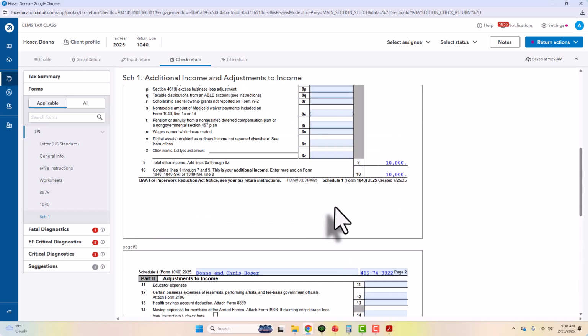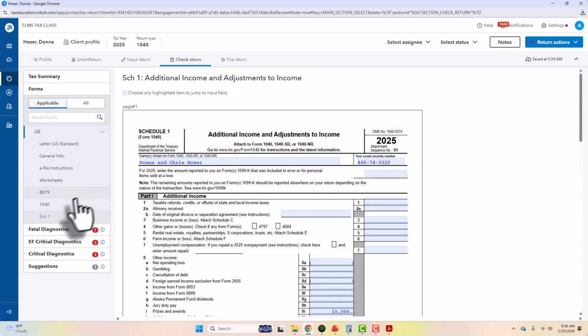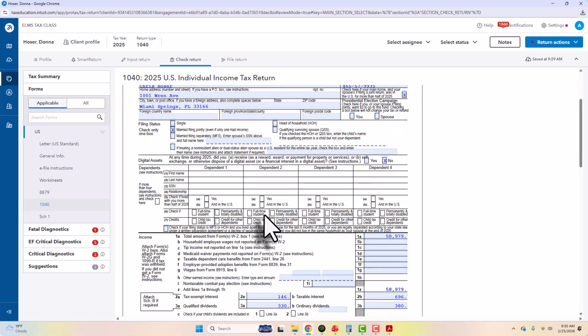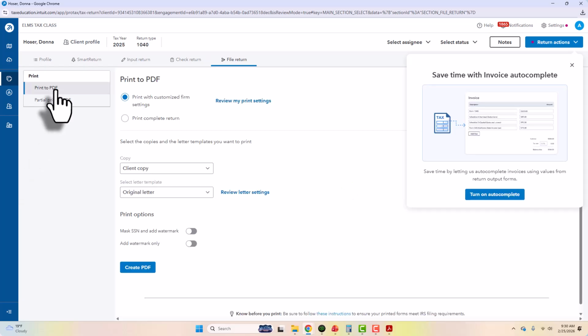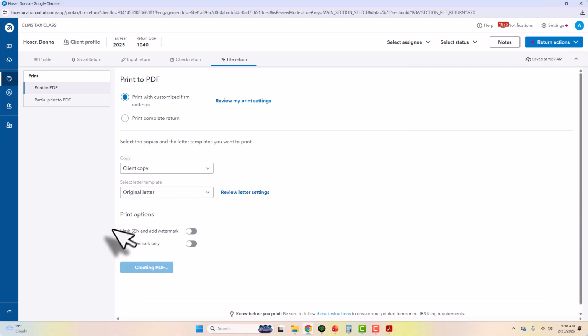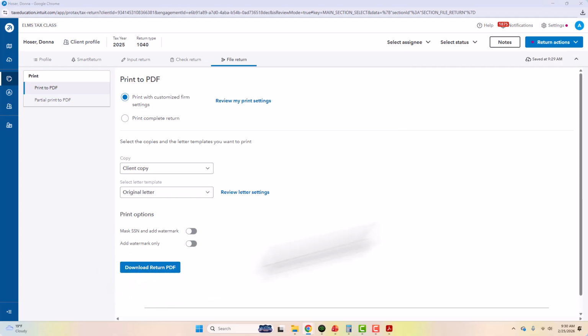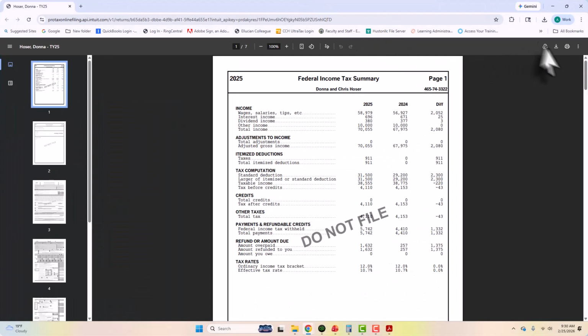There's nothing else on this Schedule 1. And if interest income was over 1,500, a Schedule B would be attached. So I'm going to go ahead and hit File Return. Remember, we're just printing these returns. Print and create PDF. And then I will download the PDF and you will save it and upload it to Moodle. So this is the example from Chapter 2.